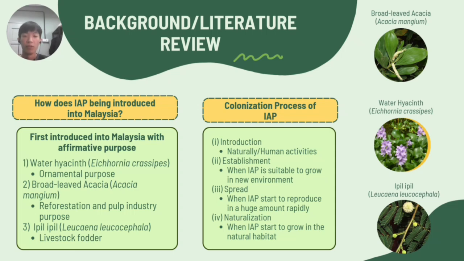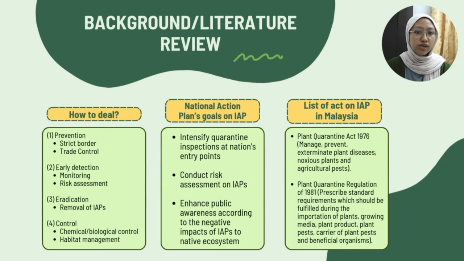After that, I will continue with the colonization process of invasive alien plants. The process can be separated into four stages: introduction, establishment, spread, and naturalization. For the introduction, invasive alien plants can enter our nation naturally, for example through wind or water currents, and also through human activities such as vehicles. The establishment occurs when the invasive alien plant is suitable to grow in the new environment. The spread occurs when invasive alien plants start to reproduce rapidly in huge amounts. And the last stage, naturalization, occurs when invasive alien plants start to grow in the natural habitat.